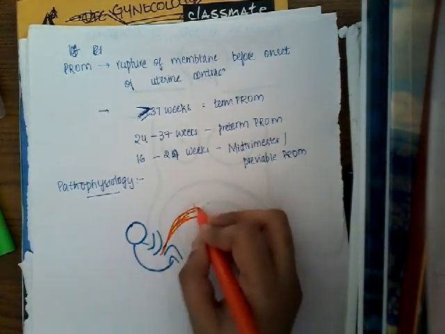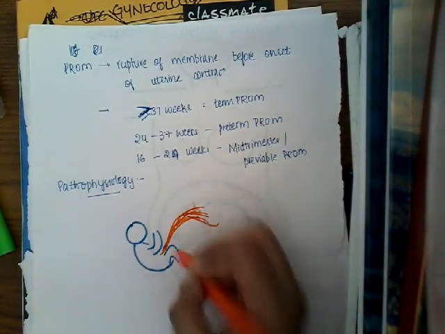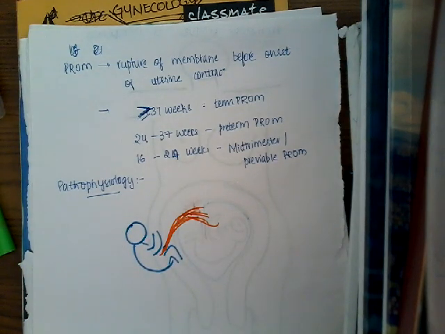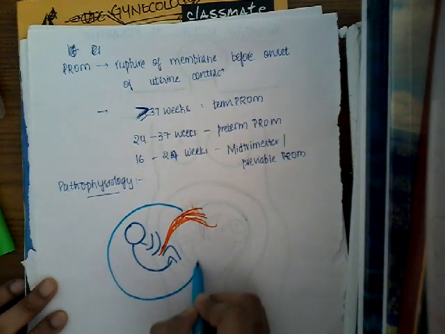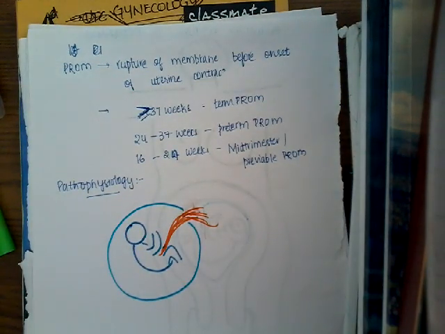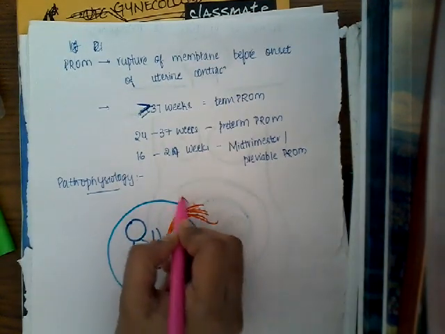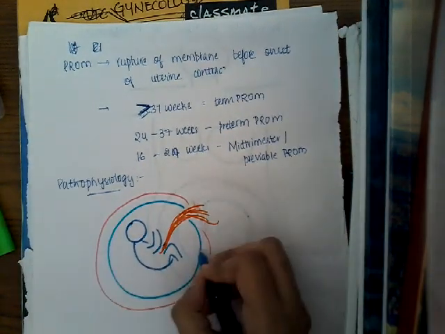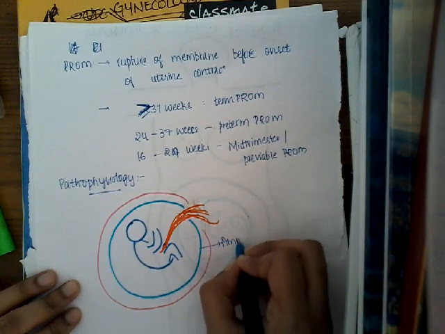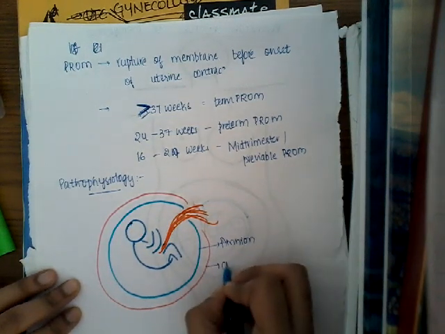This placenta is attached to the uterus. Now, this fetus is surrounded by two layers of membranes. One is called the amnion. The second membrane is called the chorion. The inner membrane which you see is the amnion, and the outer membrane is called the chorion.